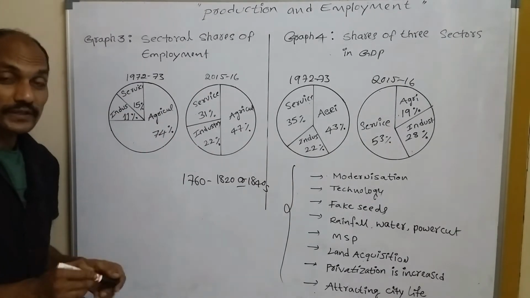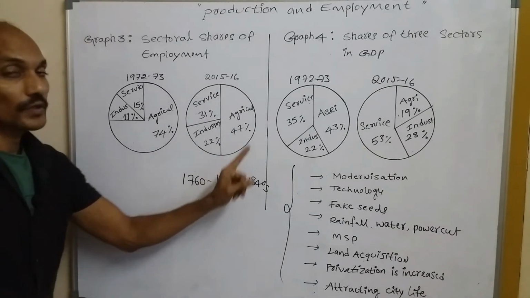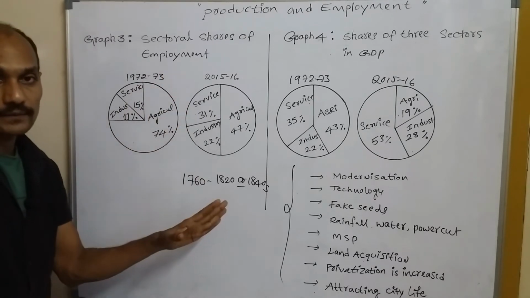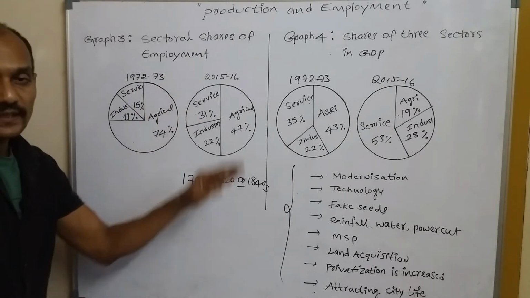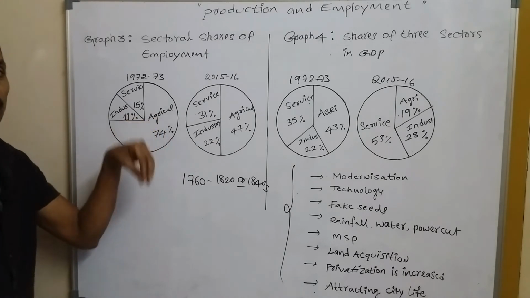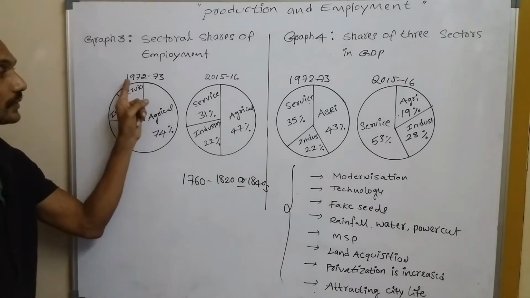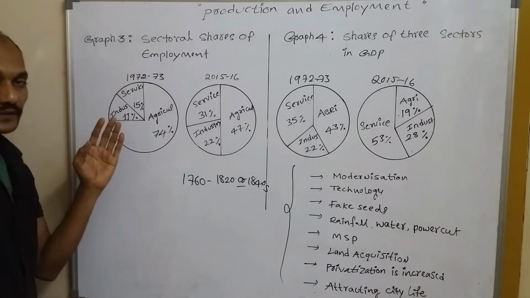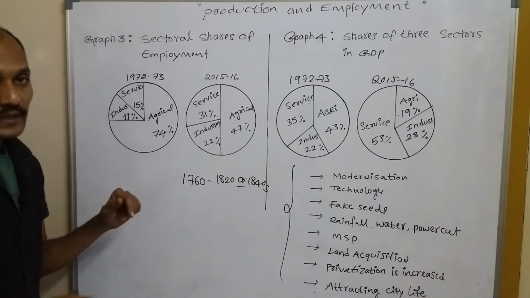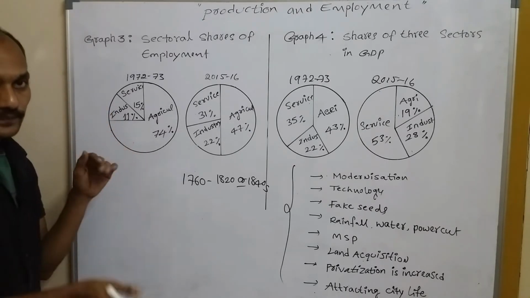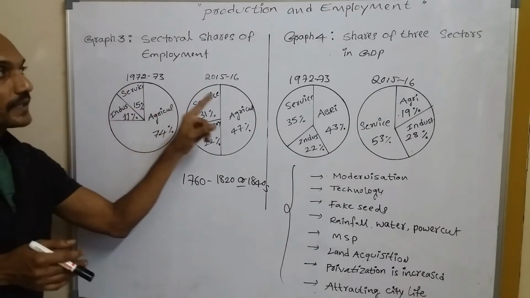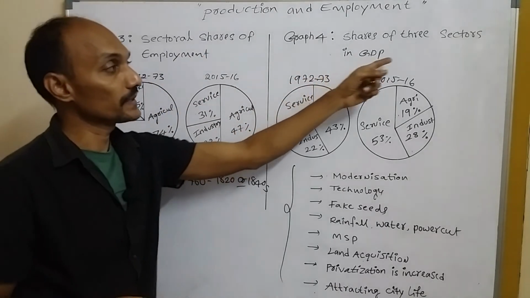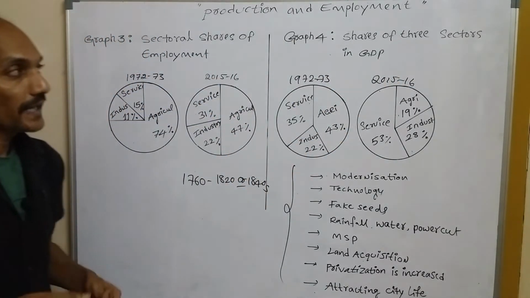Okay, so what did you understand finally here? This pie chart shows the agriculture sector has been decreasing every year, day by day, from this period. Before 1972 it was successful, but after 1972 the decline in agriculture started. Okay, so this is the information about graph 3, graph 4, shares of employment and shares of three sectors in GDP.